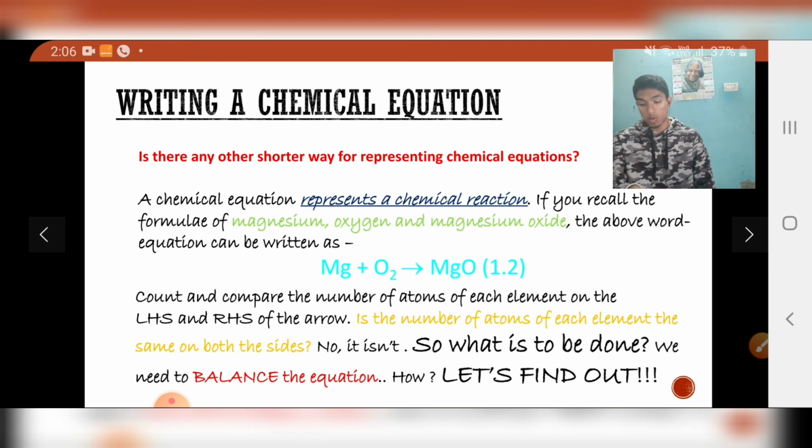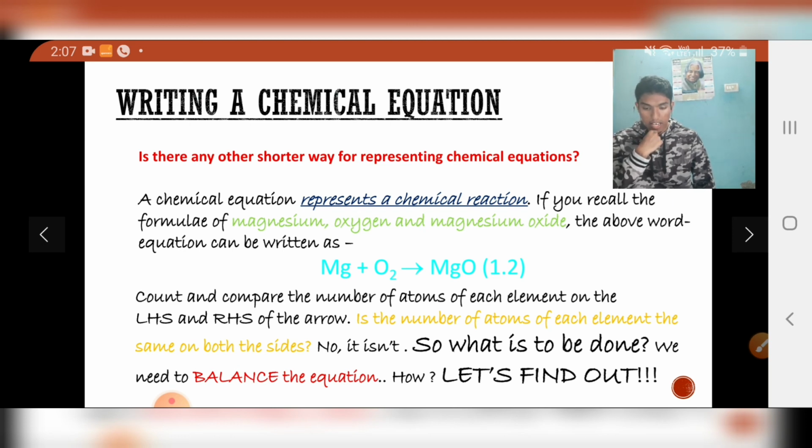But look at the oxygen. Are the number of oxygen atoms same on both the sides? No. Why? Because we are having two oxygen atoms on the left hand side but only a single oxygen on the right hand side. So what do we have to do now? They are not equal on both the sides.